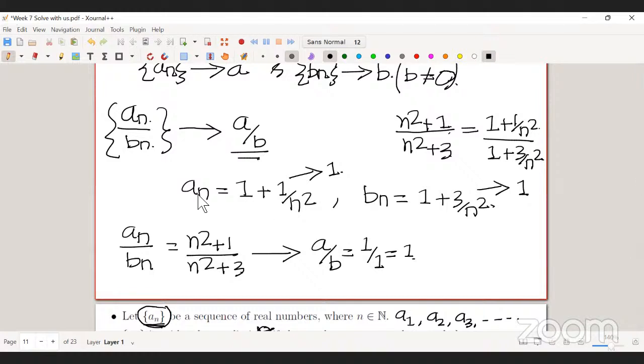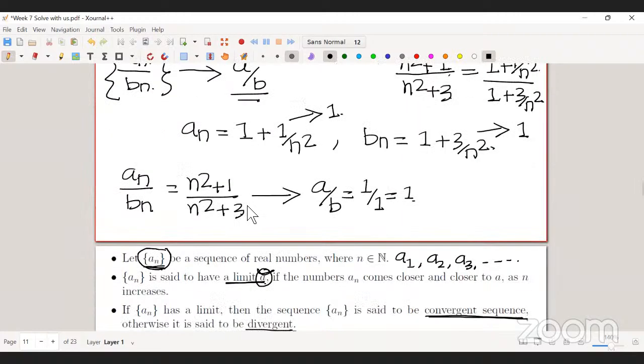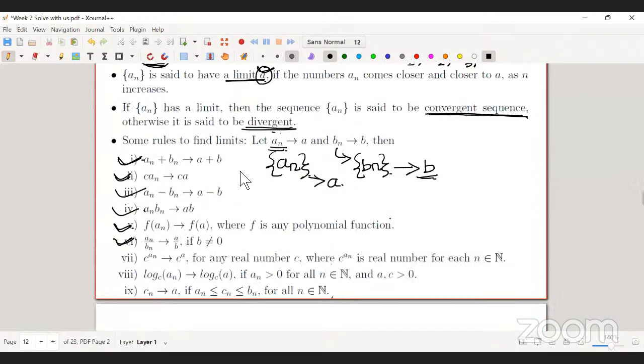So you have to split suitably. If you split the sequence, then it will be easier for you to get the limit of that sequence. So it sort of depends on how you are splitting that sequence. Okay. So next.